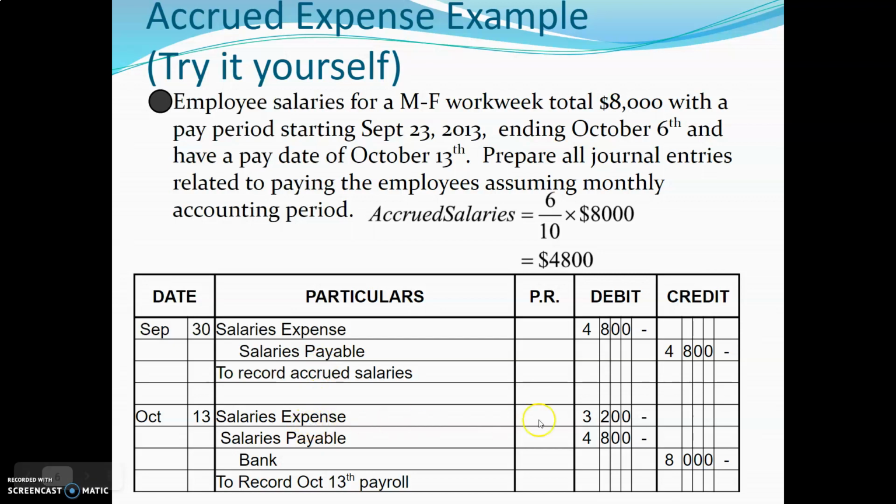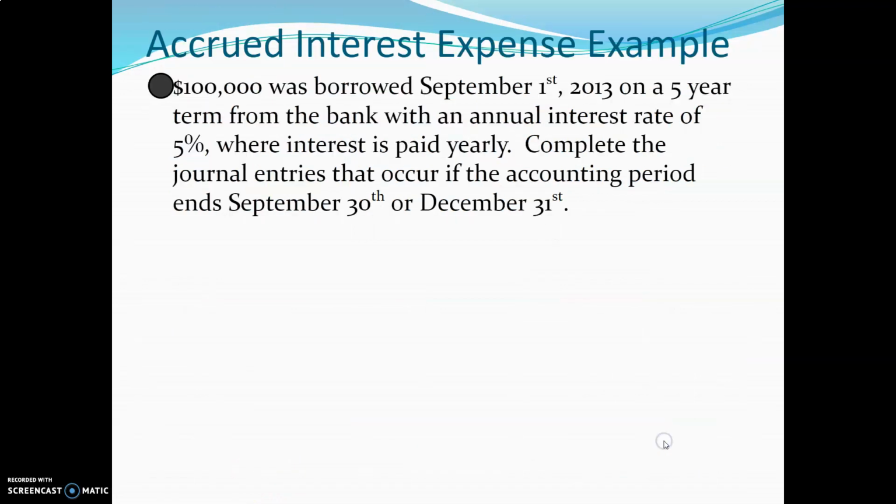So salaries expense, like we said, were the 4 days in October, which is the 3,200. Our salaries payable, which was from September, 4,800. Those both add to 8,000. So good thing. Double entry system of accounting makes sure that for each entry, our debits are equal to our credits. And of course, we're actually paying people, so we end up having a credit to bank account.